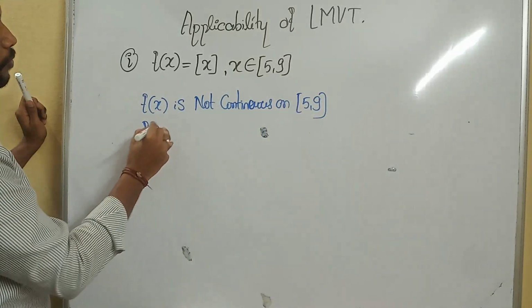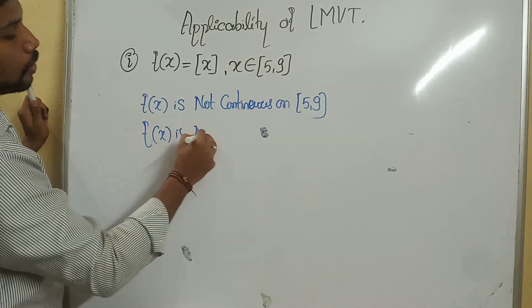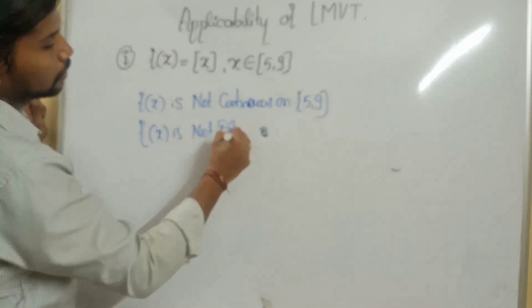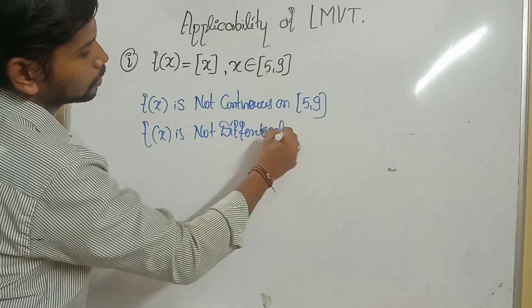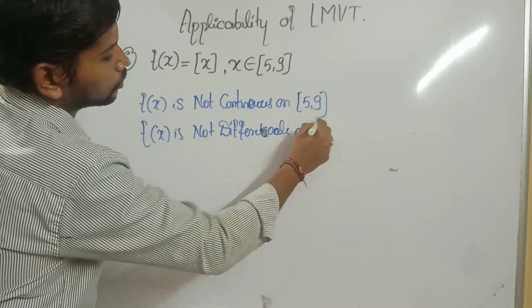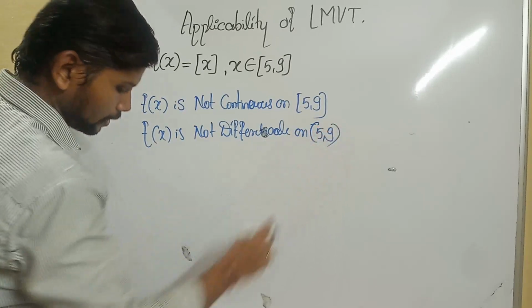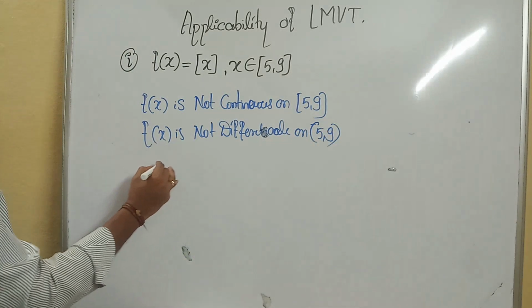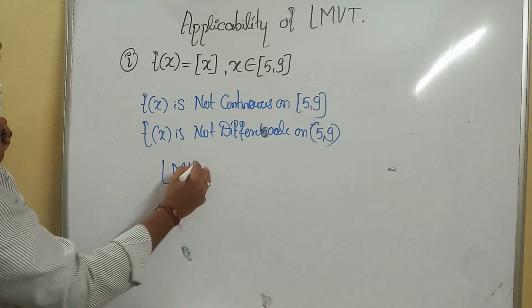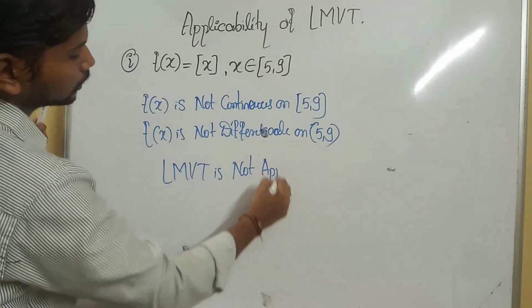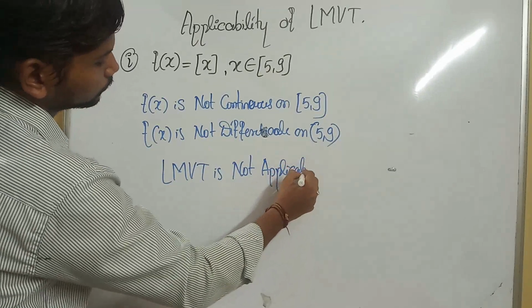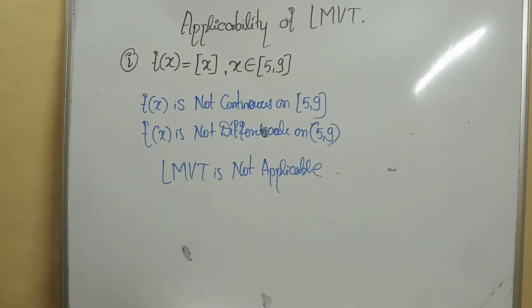Therefore, f of x is not differentiable on the open interval (5, 9). Means LMVT is not applicable. Got it? Okay.